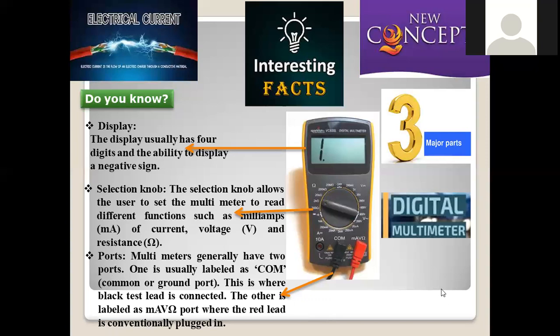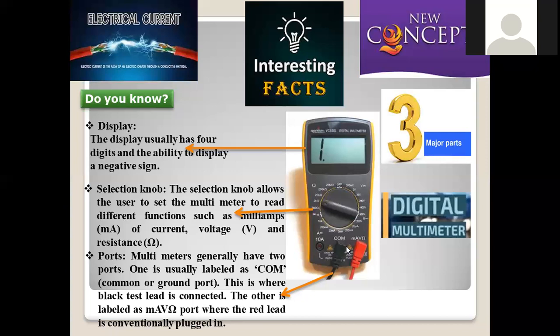And next is about ports. Ports are nothing but connections for external devices, the connecting wires. A multimeter generally has 2 ports. One is usually labeled COM, the common or ground port. This is the common, reference port, where the black test lead is connected.